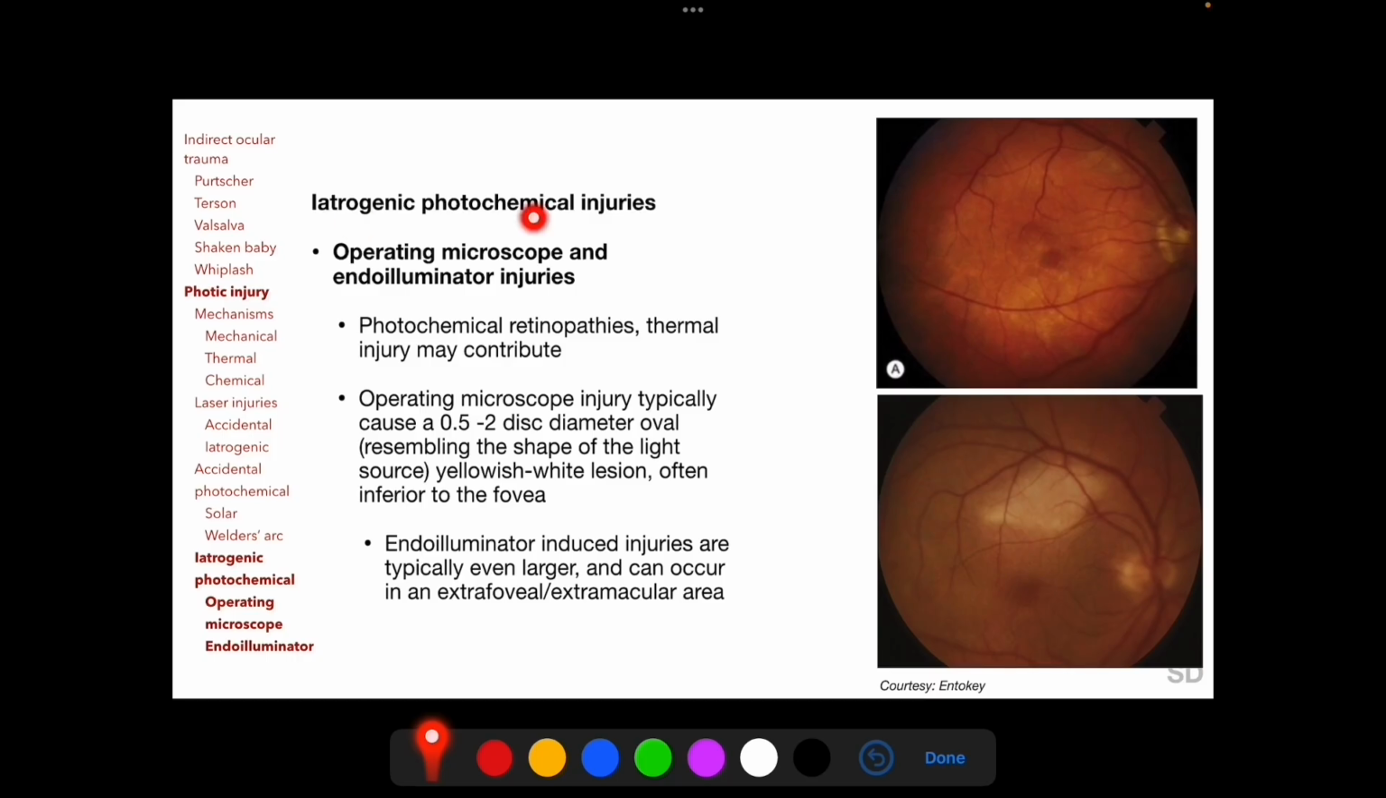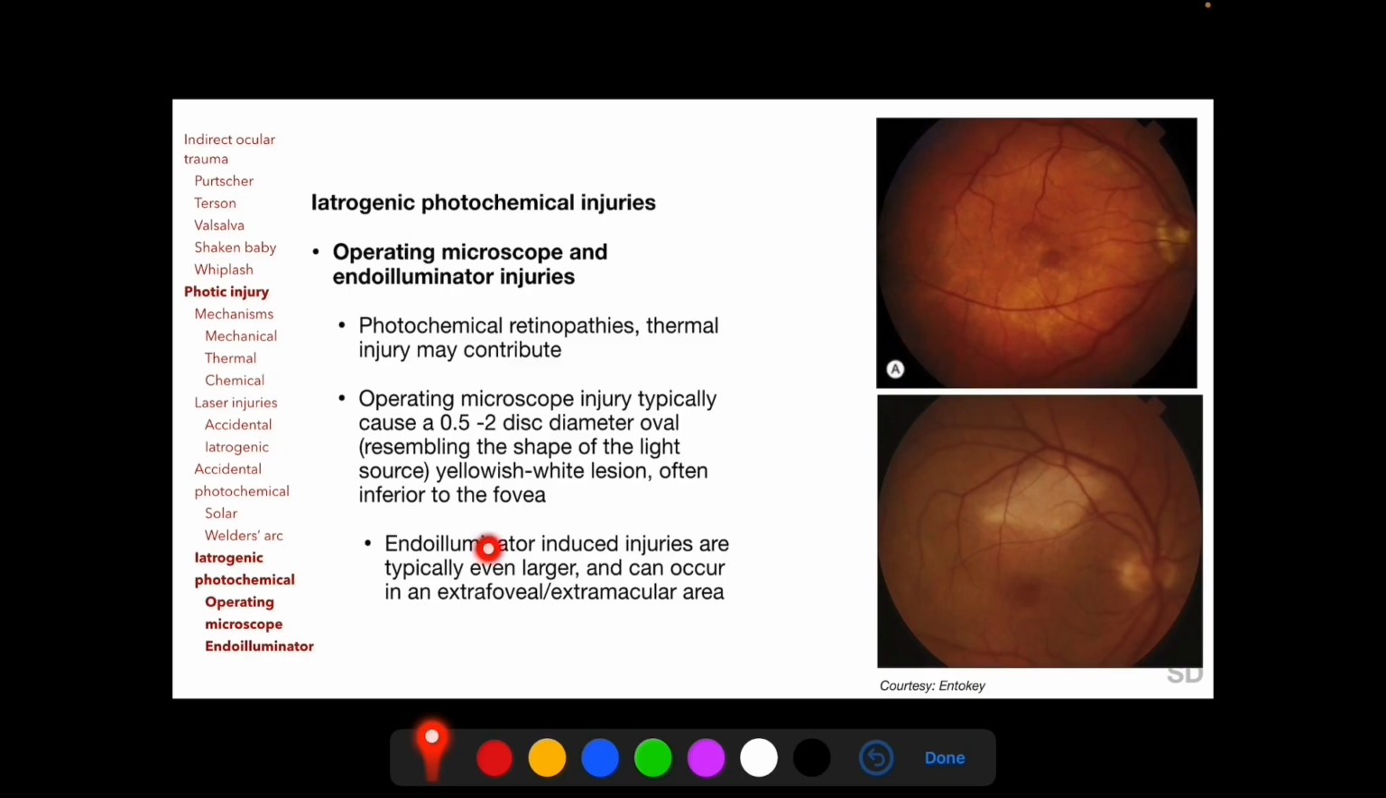Iatrogenic photochemical injuries include injuries following exposure to operating microscope and endoilluminators used during vitreous surgery. Although they are photochemical retinopathies, thermal injury may contribute by promoting the photochemical reactions. Operating microscope injury typically causes a 0.5 to 2 disc diameter oval yellowish white lesion, as seen here in this clinical photograph, and these lesions are often decentered slightly inferiorly.